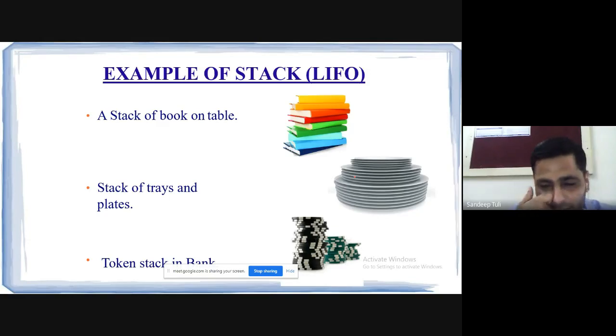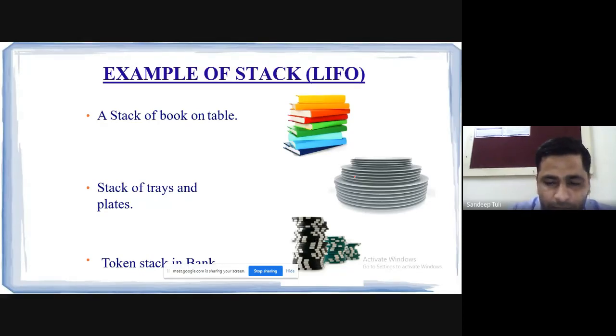So these kinds of examples, and many more examples, are there that we can relate with our real life. A CD pack could be there, from where we can only remove the CD from the top. Like there are many more. You can search on your own and you can relate these examples with your life also.